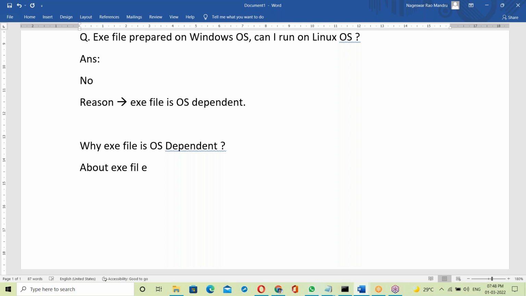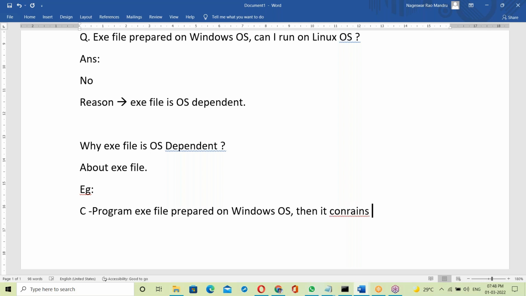For example, take a C program exe file, an executable file prepared on Windows OS. Then what does it contain?